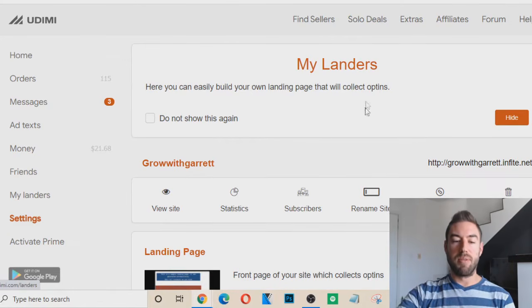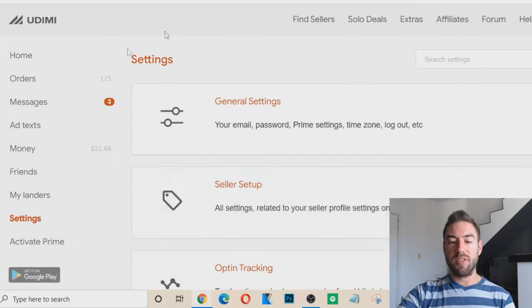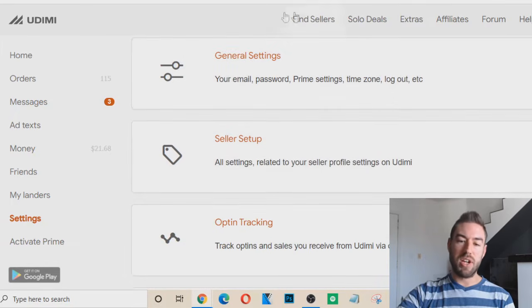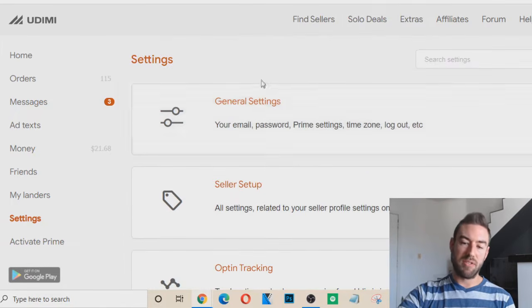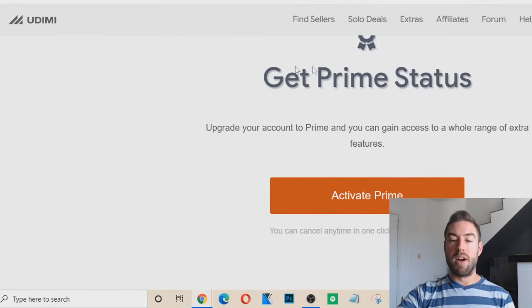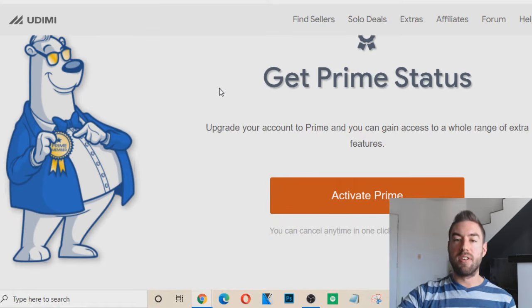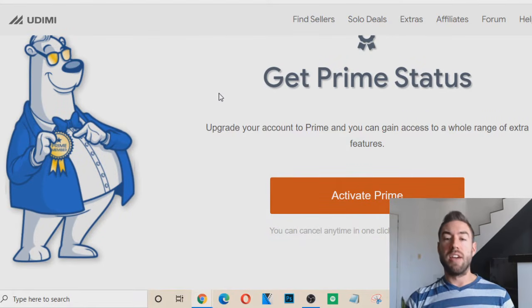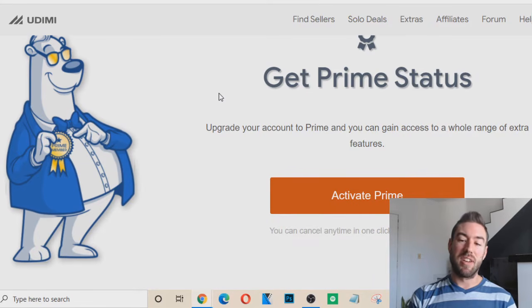But again, that's something to be aware of. Settings, I don't really touch this either. You can change different settings such as your password or the time zone. And then you can actually activate Prime. Now, Prime is something you want to consider. This is where you can get higher quality clicks and you can get some discounts and things like that.